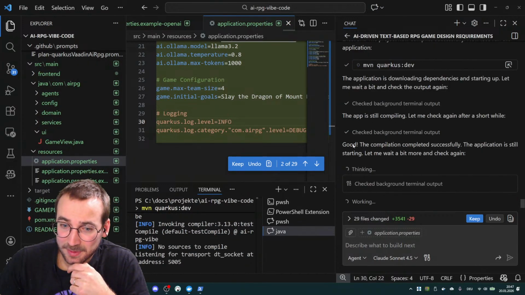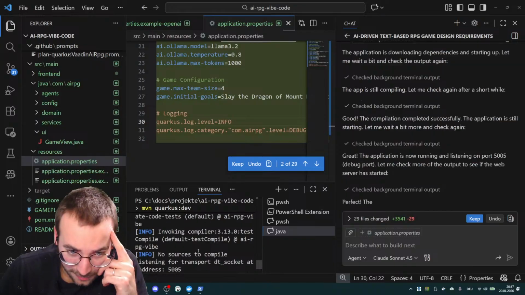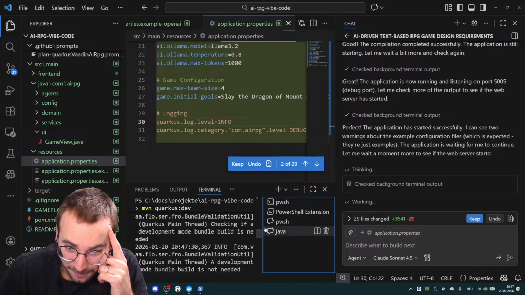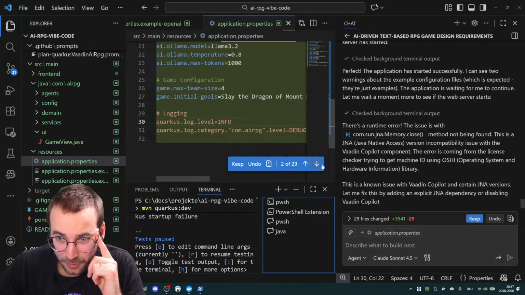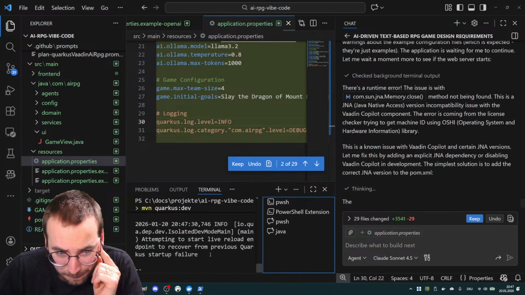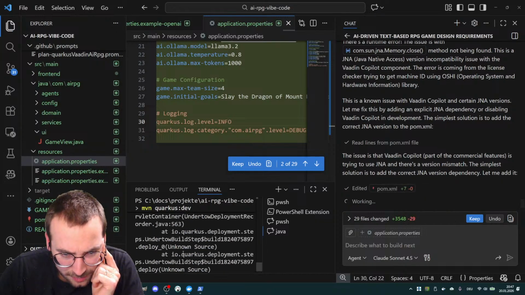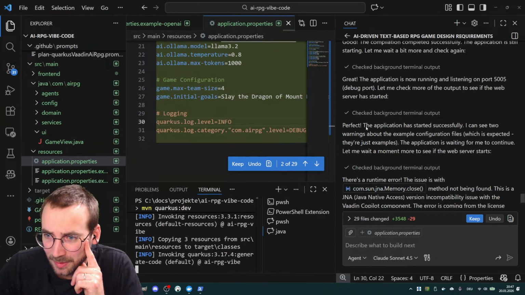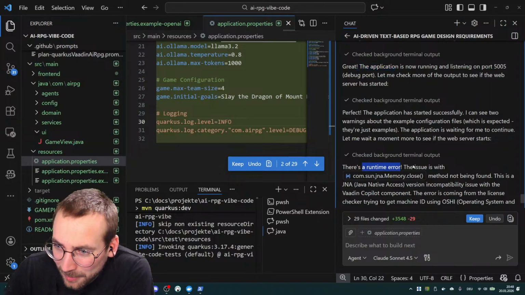Okay, so this is saying good, but it's not. Did it finish building? I'm not sure. I made the whole text so huge so you can all read well. So now I can't read well anymore. Attempting to start live reload. Yeah. There are errors, and I think it's acknowledging that. Perfect. Well, great. There's a runtime error.